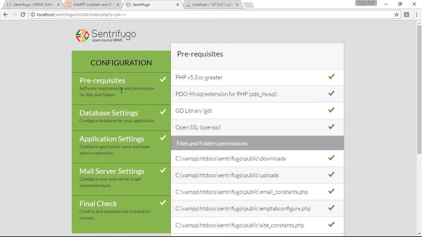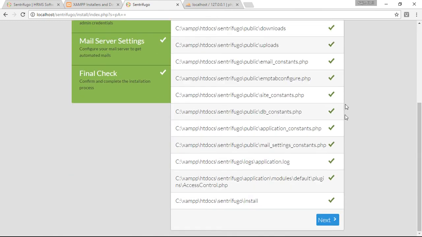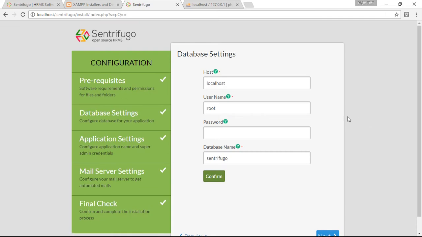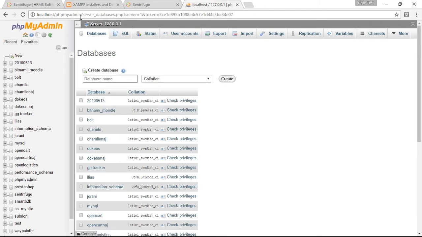So here we are at the prerequisite. So click next, and then here we will put our host, it's localhost, our username root, and our database sentrifugo. So before we put the sentrifugo, go to localhost slash phpMyAdmin.